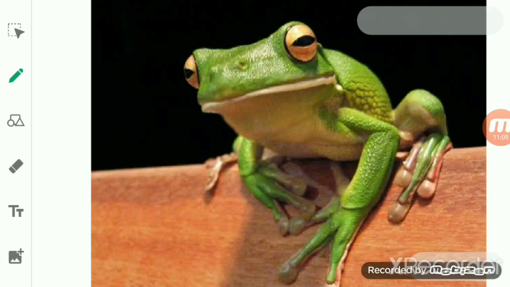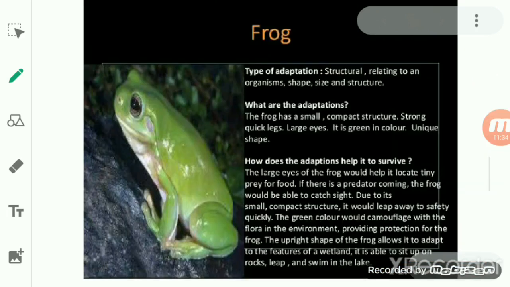Okay, so there is a formation of a thin skin between the toes, and it works like a paddle for swimming. So basically the function of the webbed feet is that it helps the frog to swim in water, and this adaptation helps it to live in water. So the first thing is that it has webbed feet, which help it to swim in water.